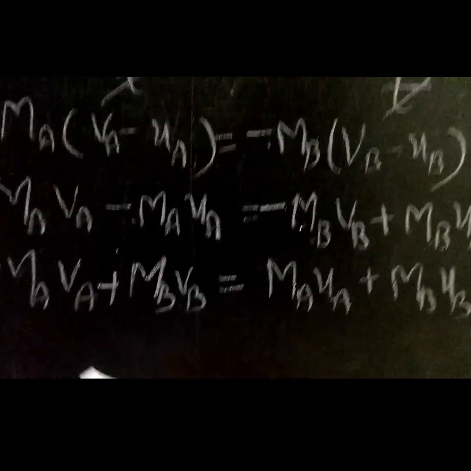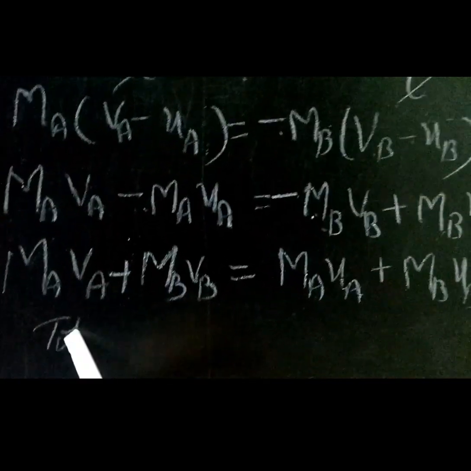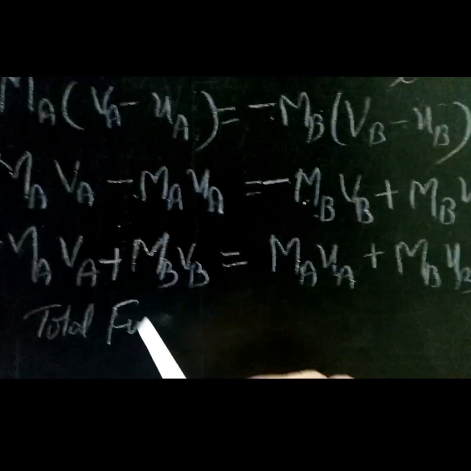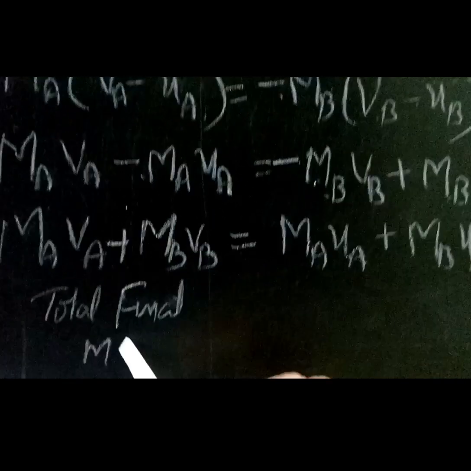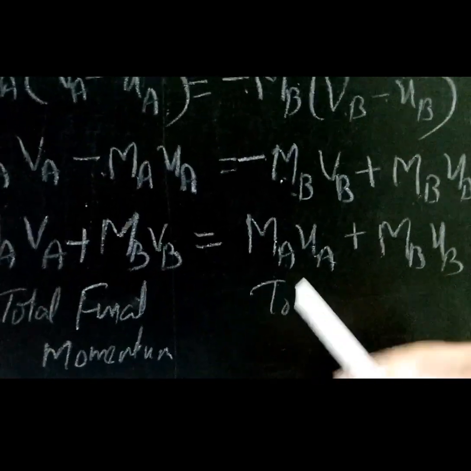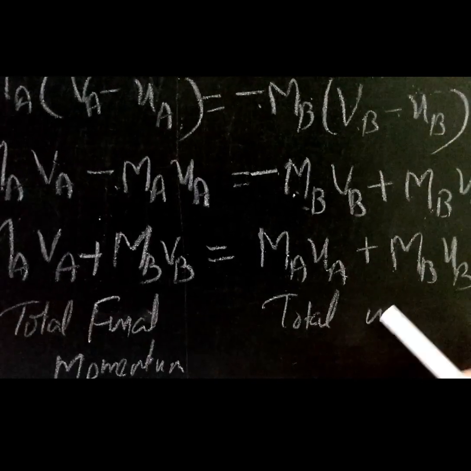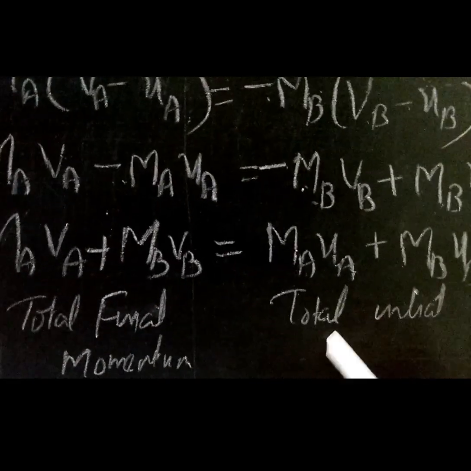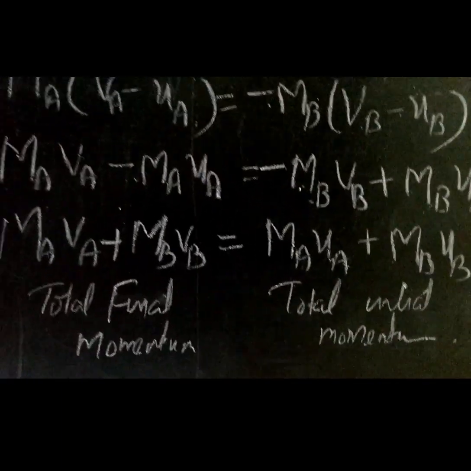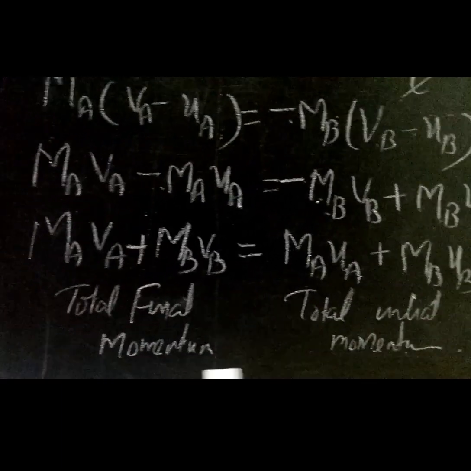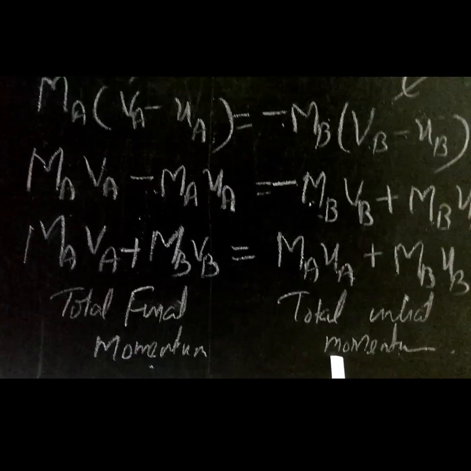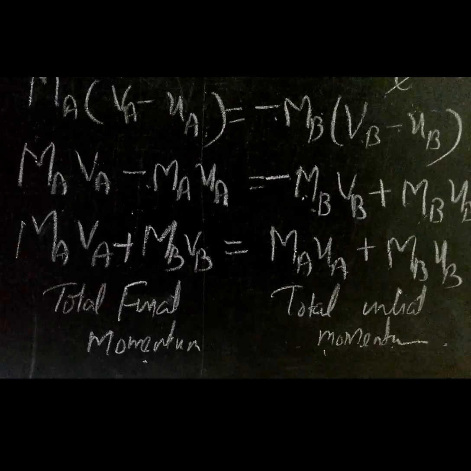You can see that this is the total final momentum, and this is the total initial momentum. So we proved that total initial momentum is equal to total final momentum, which is the law of conservation of momentum.